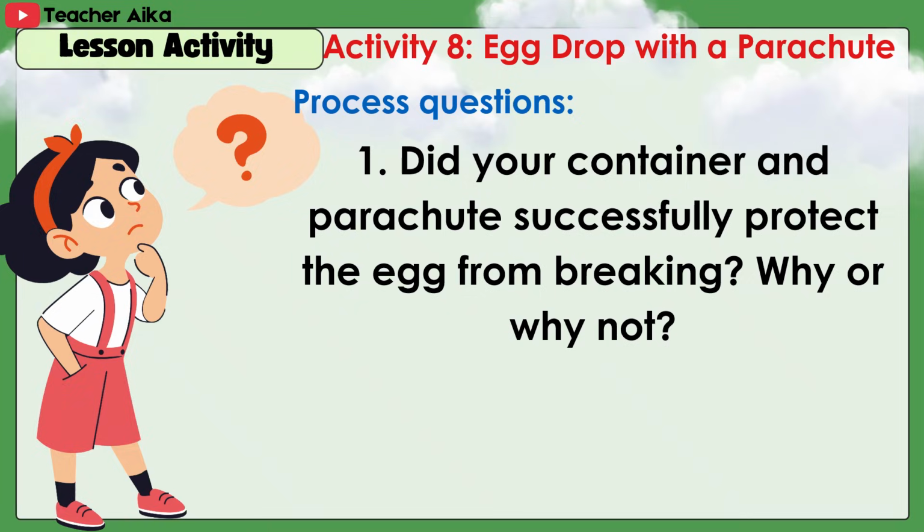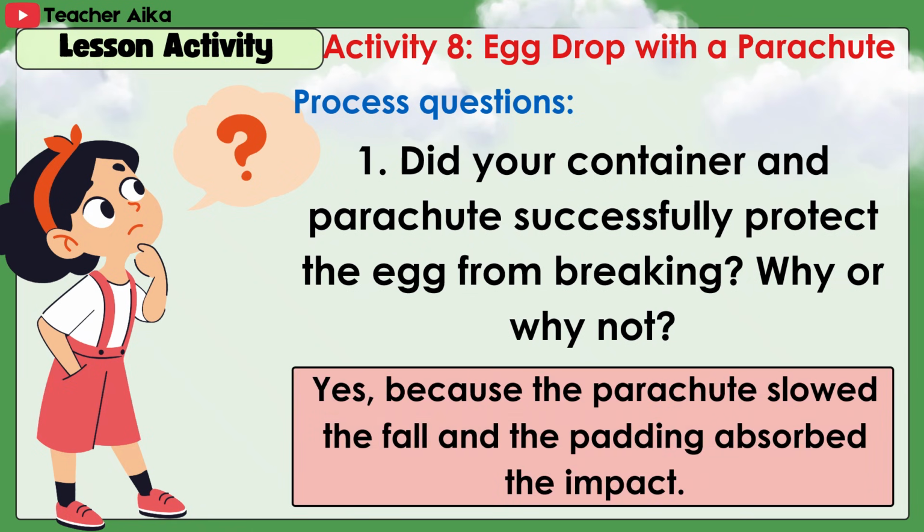Process questions. 1. Did your container and parachute successfully protect the egg from breaking? Why or why not? Sample answer: yes, because the parachute slowed the fall and the padding absorbed the impact.